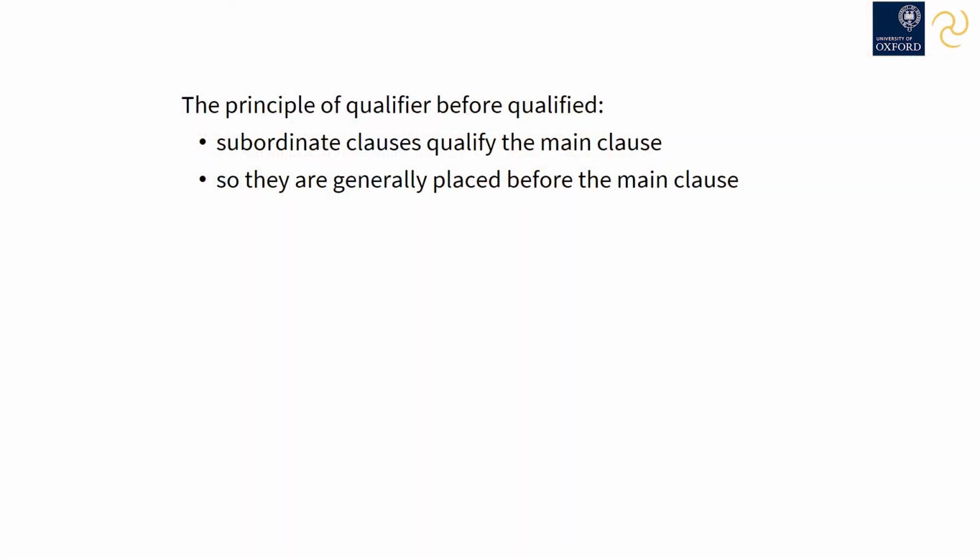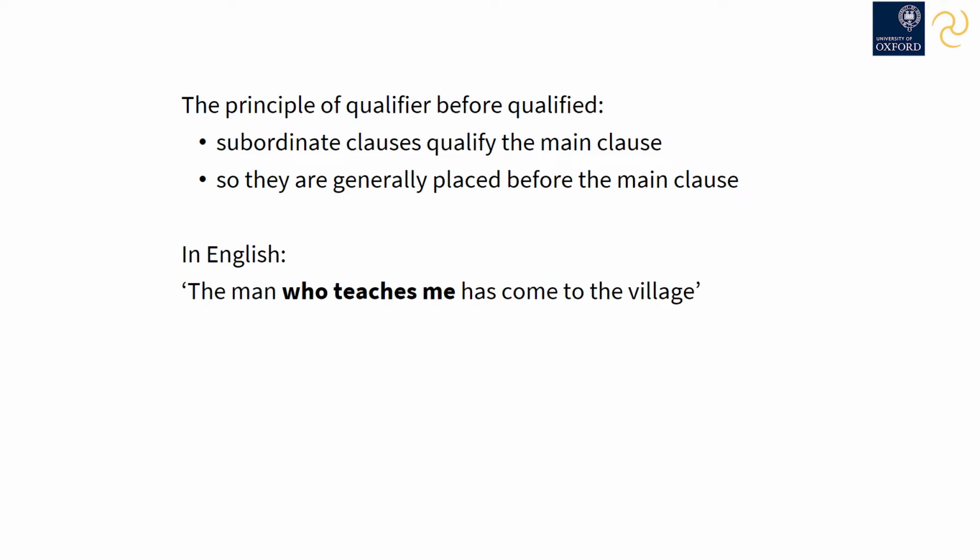How does this work in Pali? How are main clauses and subordinate clauses related? In general, but not always, the relationship of subordinate clause to main clause follows the principle of qualifier before qualified. Since the subordinate clause qualifies the main clause, it's placed before the main clause. Let's consider a sentence. The man who teaches me has come to the village.